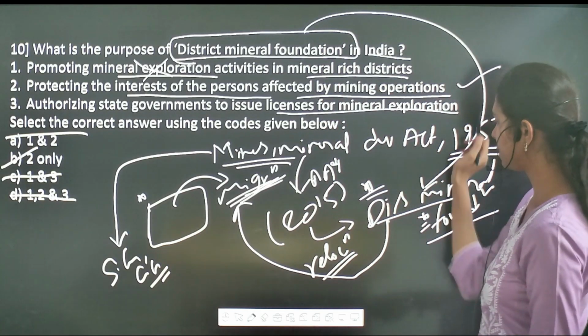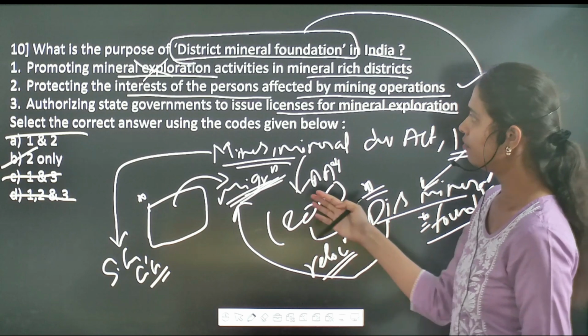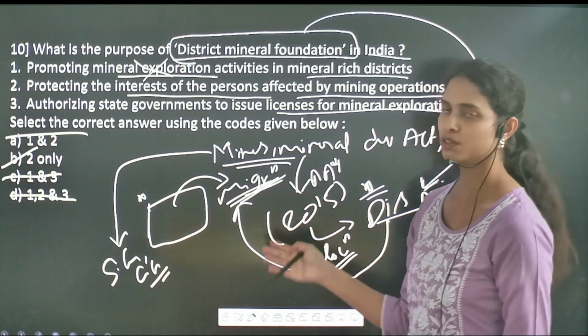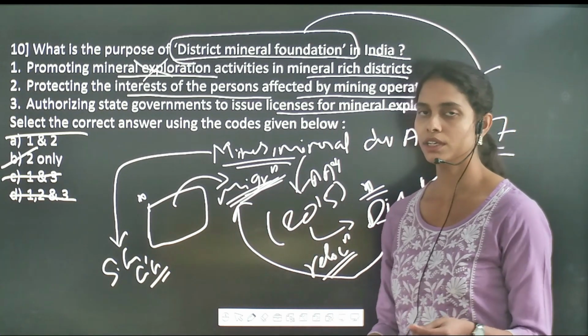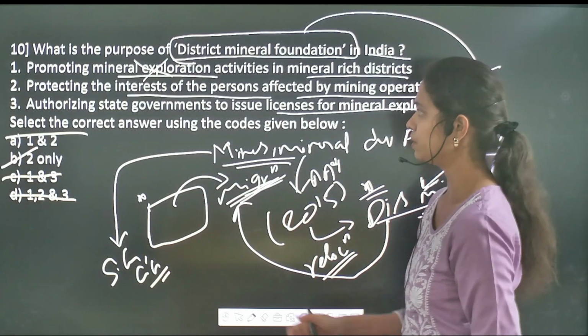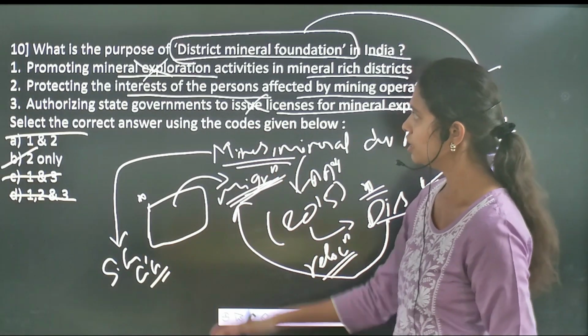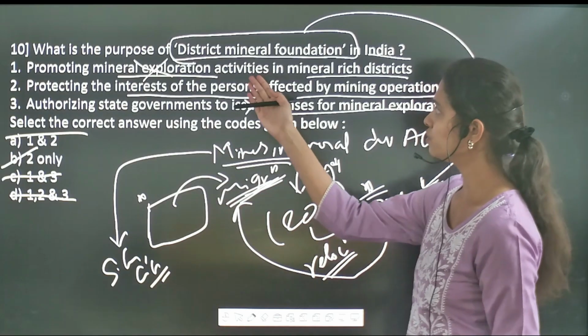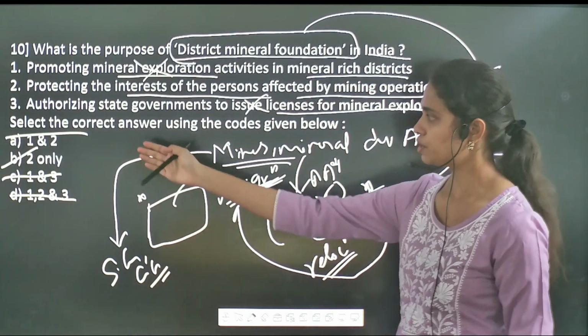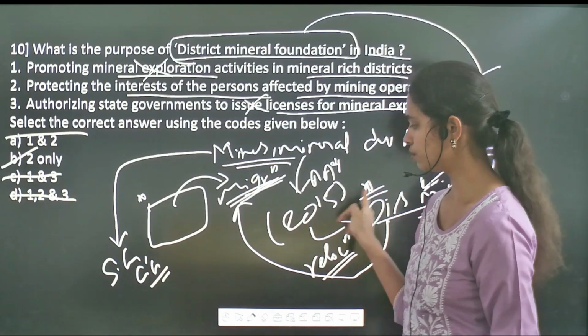Its main aim is to promote welfare activities and fulfill the interests of the people who got affected by these kinds of mining operations. So option 3 is an incorrect one. So the correct answer with regard to District Mineral Foundation is option B, that is only 2.